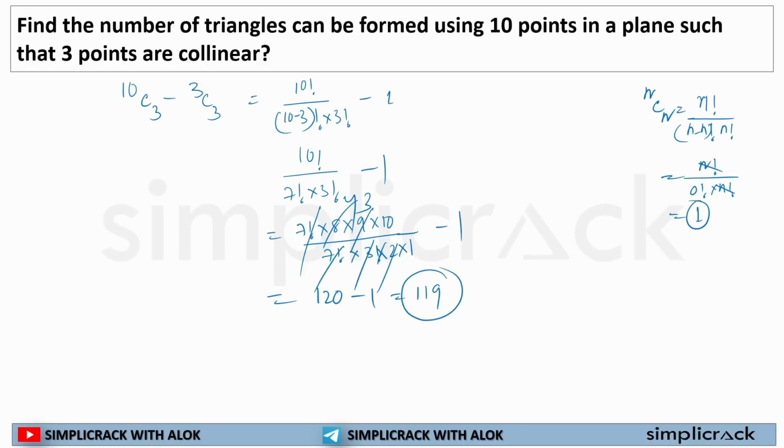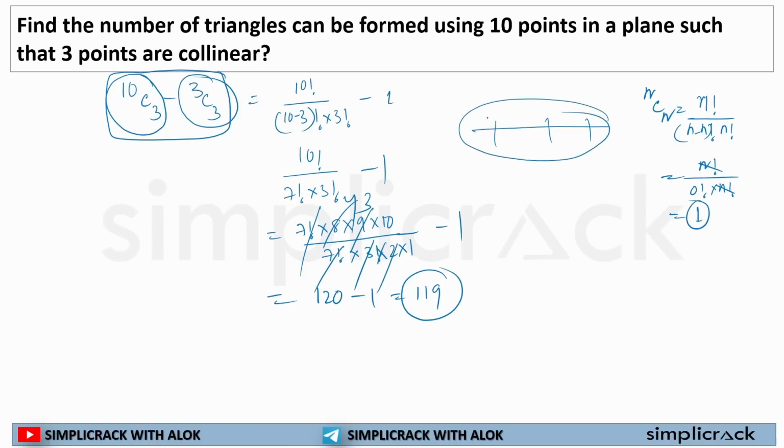You just need to understand this concept only. How many total triangles can be formed? If I deduct the number of triangles that can be formed with 3 collinear points, I'll get my answer. Because collinear points cannot form a triangle, since these 3 collinear points will be in one line. So these cannot form a triangle. That's why I have to deduct it.